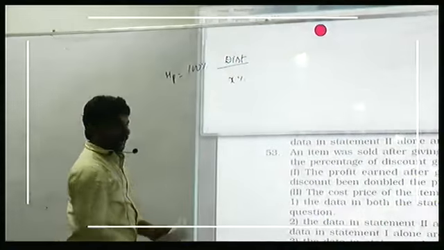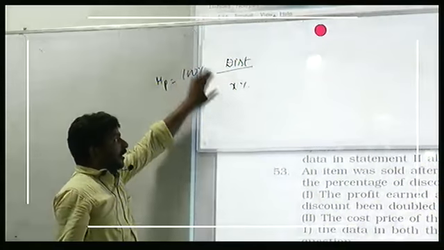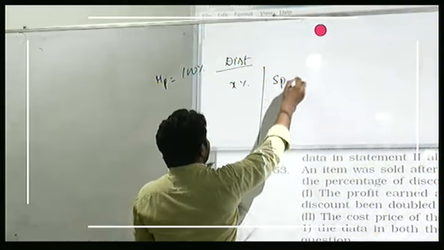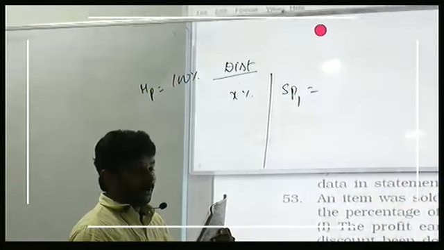Number 1: the profit earned after giving a discount is 44%. Had the percentage of discount been doubled, the profit earned would have been 28%. In the very first case, let's say he is giving a discount of X% on the market price of 100%. On that he is giving X% discount and he is getting a profit of how much percent?